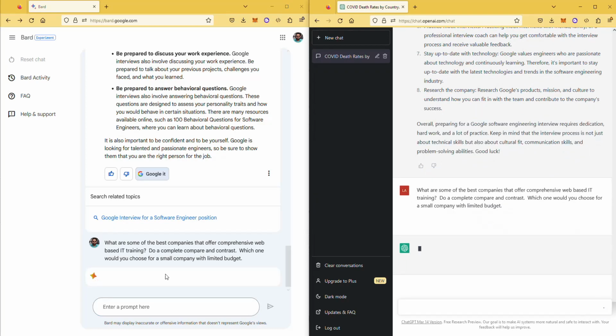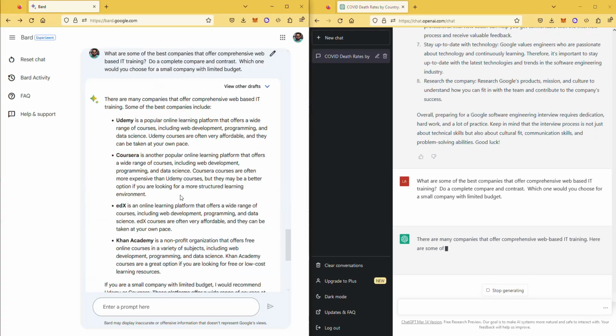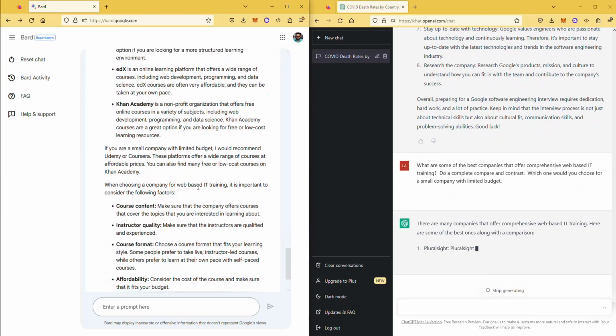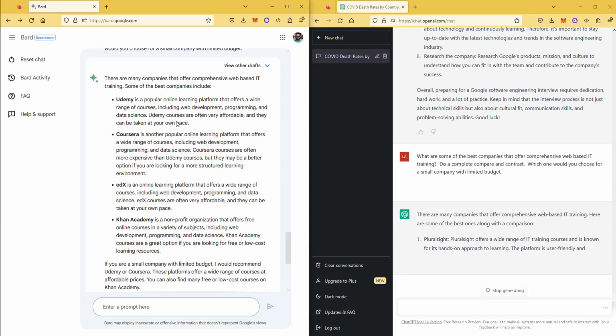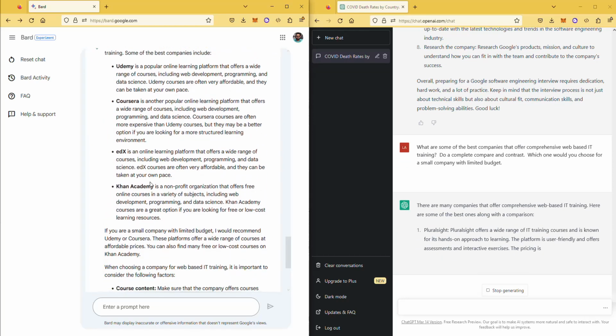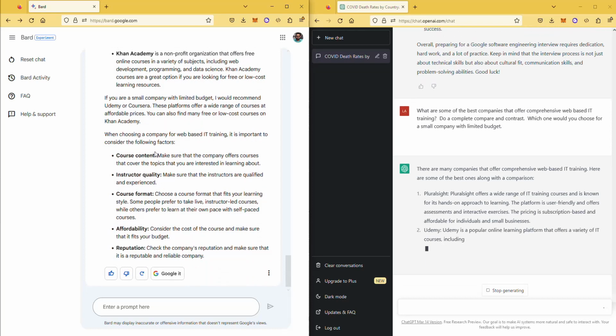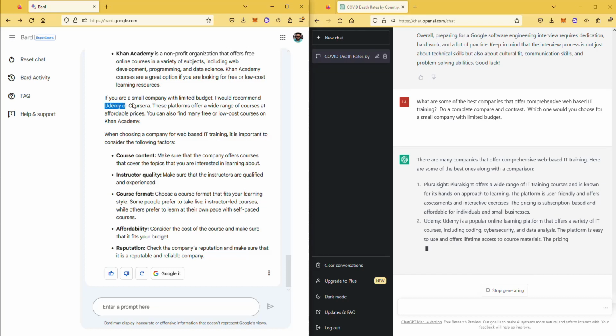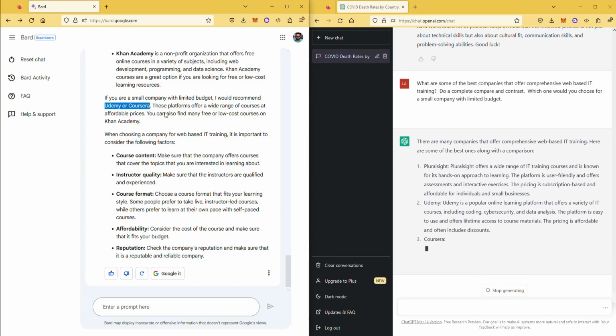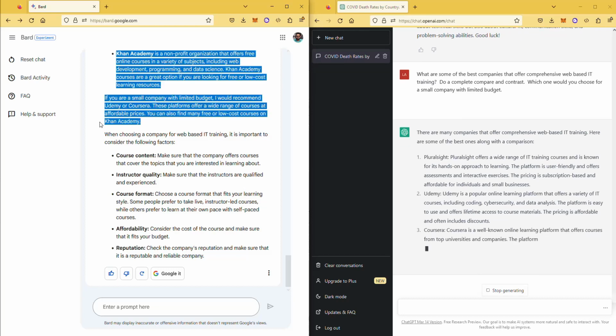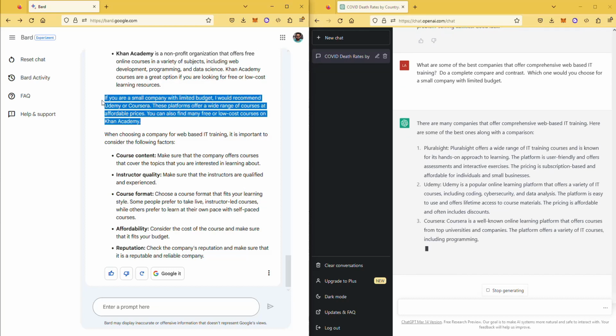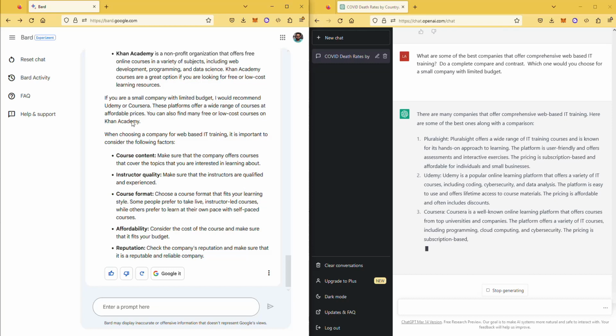Now let's see what it does. Both of them are thinking, and there you go. And there is an answer. And of course, as Bard does it well, it bulleted all the list of recommendations. It doesn't really tell you which company to use; it probably says to use Udemy or Coursera, but then it also says there's a wide range of available prices. You can also use free Khan Academy. So it didn't give you a specific choice, which is good. I mean, these are all good choices actually.